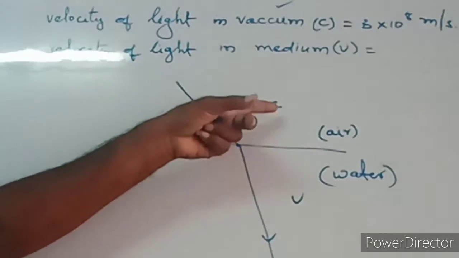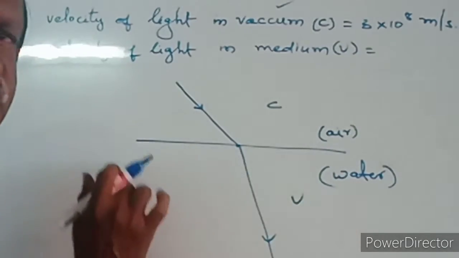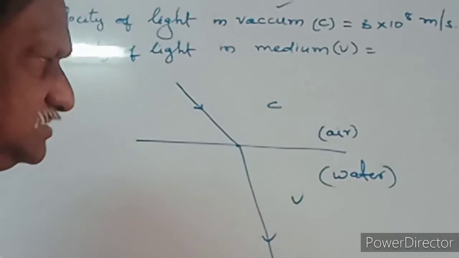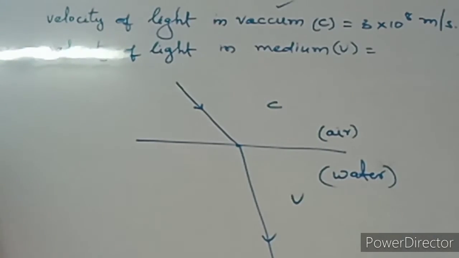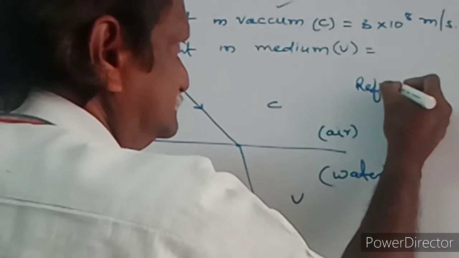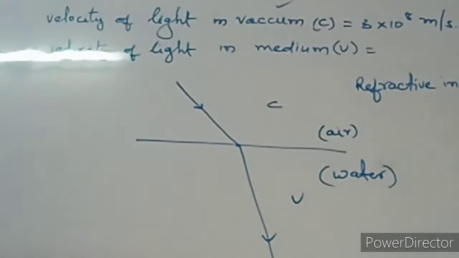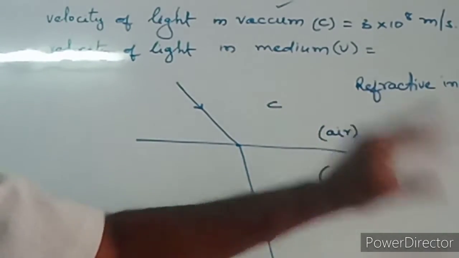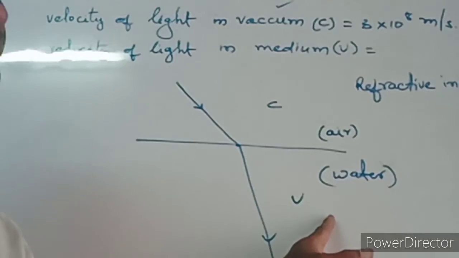When we compare the velocities of light in these two mediums, what can we say? There is a ratio between the velocity of light in air and the velocity of light in water or any other medium, and this ratio is called refractive index. So refractive index means the ratio between the velocity of light in air and the velocity of light in the other medium.